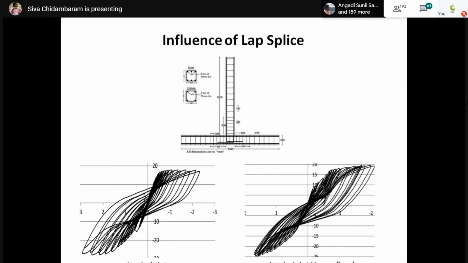Lap in the joint with no confinement. The second image of your hysteresis curve says that there is a slip and it was not able to dissipate energy, whereas the first one has a certain amount of energy dissipation. The second one does not have that much energy dissipation. The reason is lap splice is not recommended. We have purposefully done this to examine exactly what behavioral change we get through it.